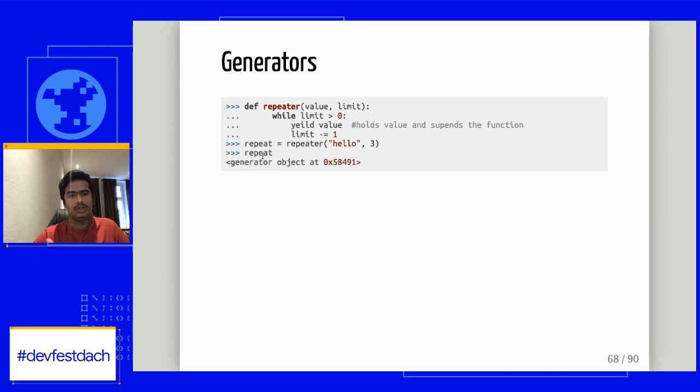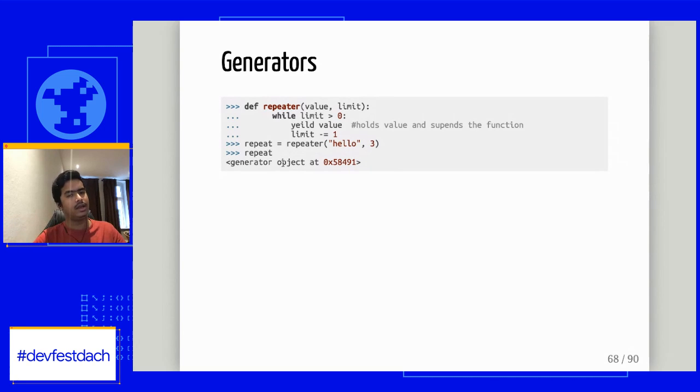So let's define our own generator. Here I've created a function which takes two values, a value and a limit, and I'm looping over that value, but I'm not returning it. I'm using yield value here, which holds the value and suspends the function, and after that it knows where to resume. When I pass repeat hello and 3, at first it just creates the generator object.